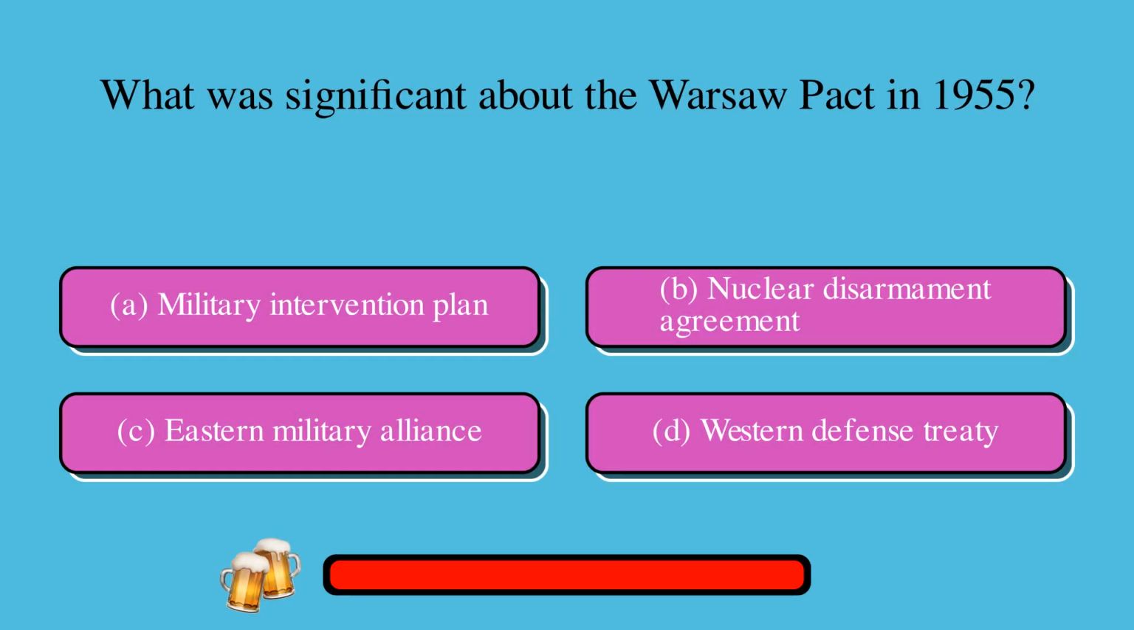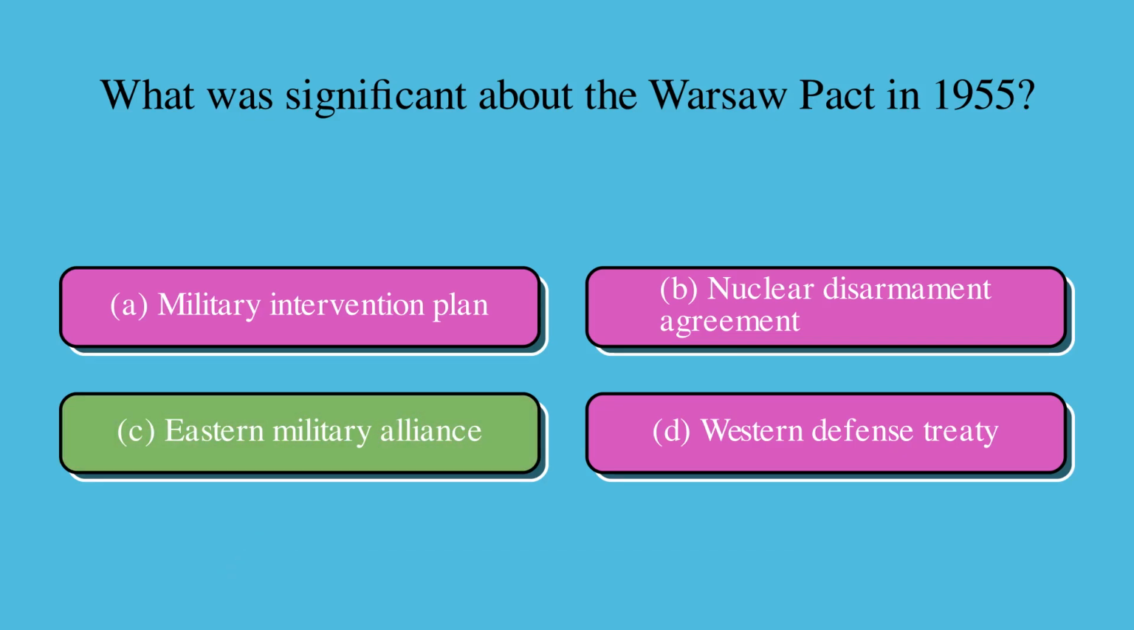What was significant about the Warsaw Pact in 1955? A. Military intervention plan, or B. Nuclear disarmament agreement, or C. Eastern Military Alliance, or D. Western Defense Treaty? The correct answer is C. Eastern Military Alliance.